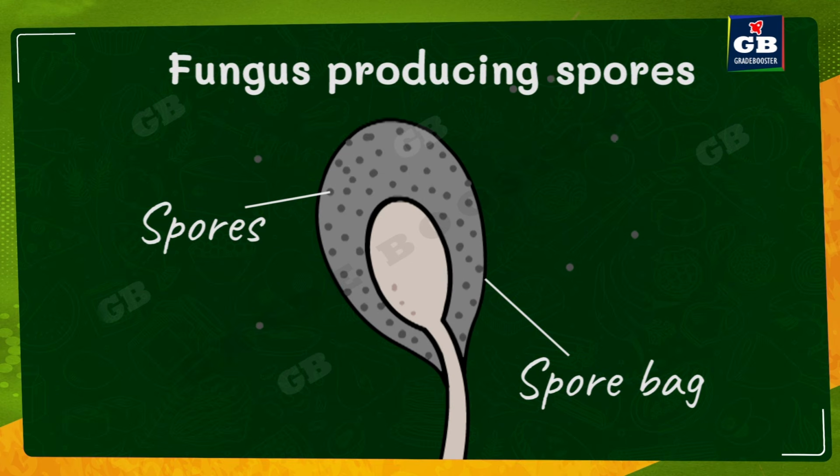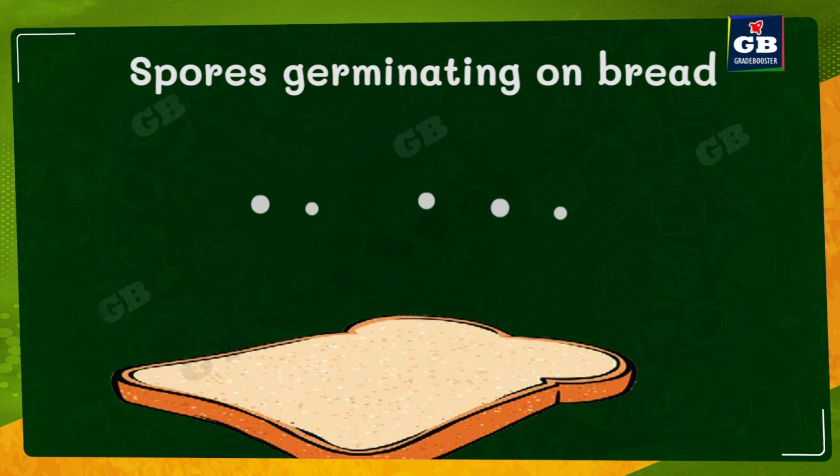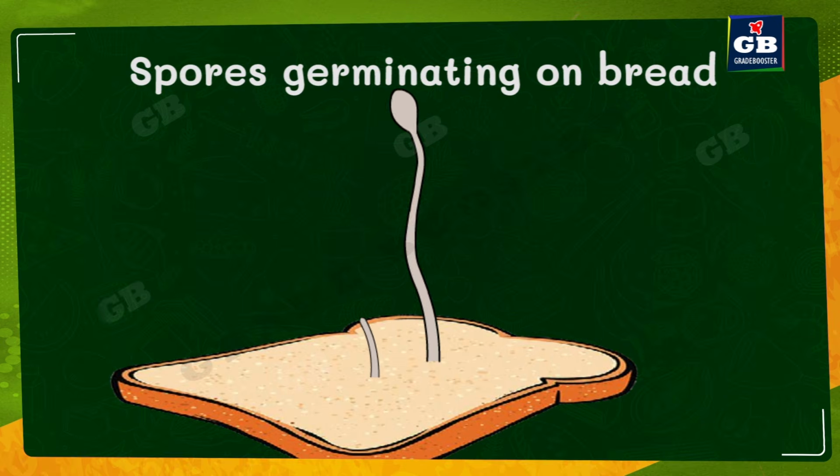These spores are very small and very light. So by the wind, they can be easily carried from one place to another. So if these spores reach another decaying bread, there the spores germinate into a new fungus. In this way, the fungus spreads from one place to another place. So here we learned that fungus reproduces by tiny units called spores.